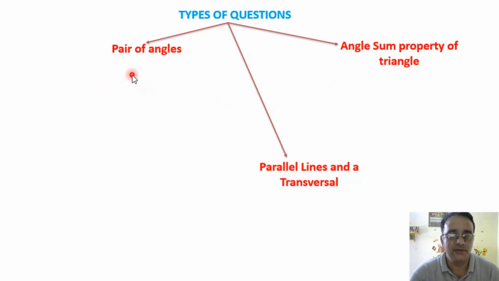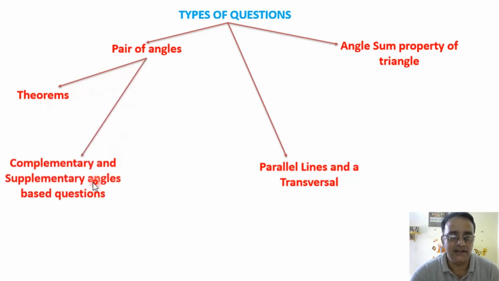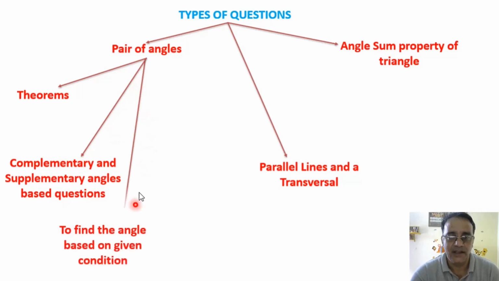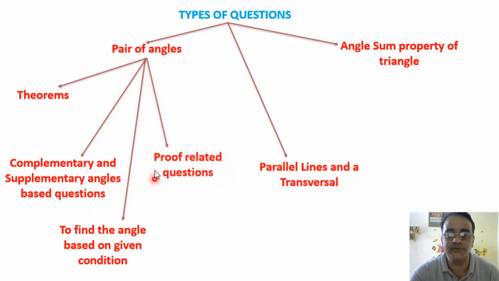Pair of angles: one type of question is theorems, one theorem is there, and the second is complementary and supplementary angles based questions, the third one is to find the angle based on some given condition, and the fourth one is proof related questions. So these are the four different types of questions under this category, that is pair of angles. And the second type of question is parallel lines and a transversal line.